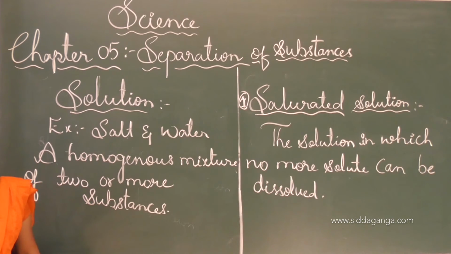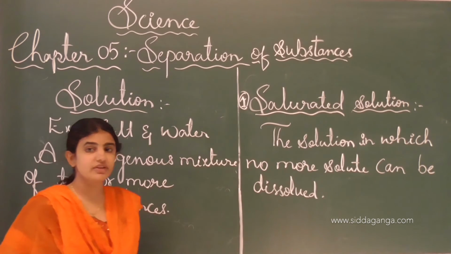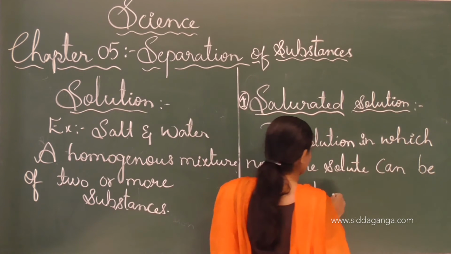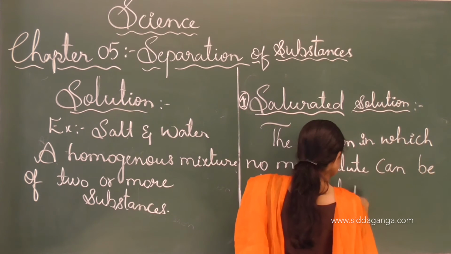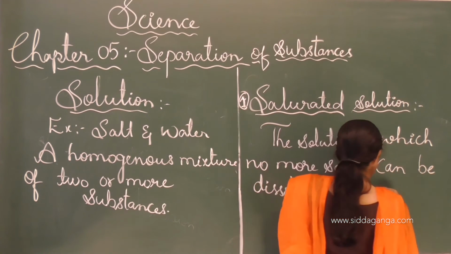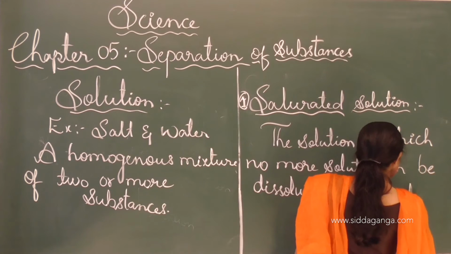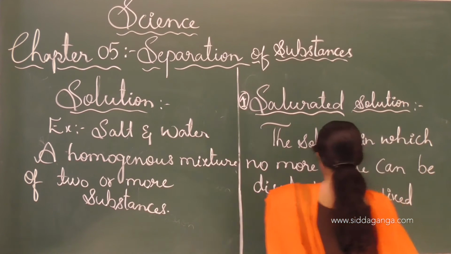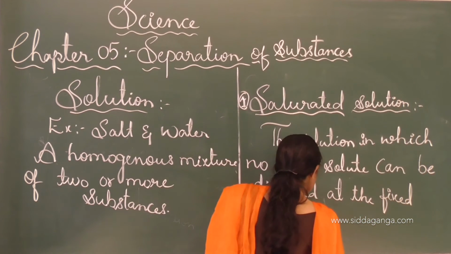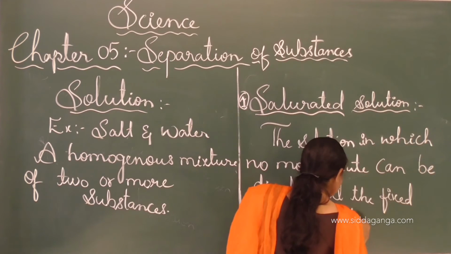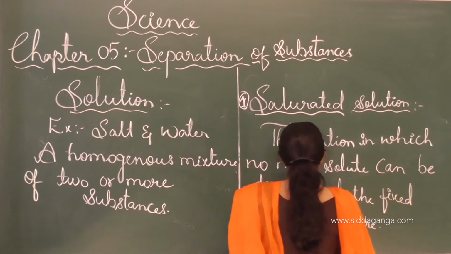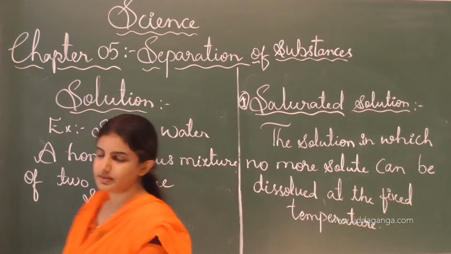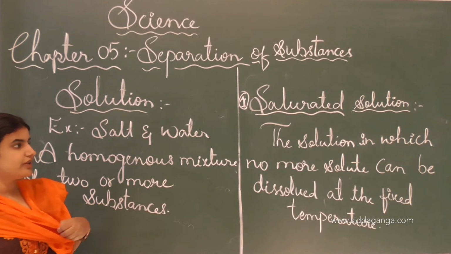A solution in which no more solute can be dissolved at a fixed temperature. See, at the fixed temperature no more solute can be dissolved. This is called a saturated solution.